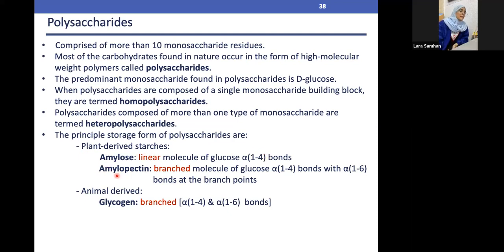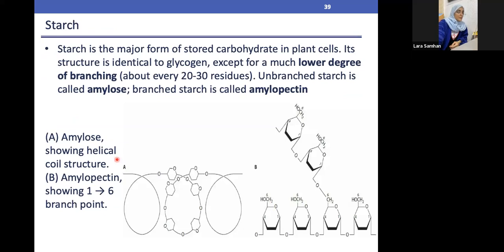Compared to the amylopectin, it's basically branched and it has a bond at alpha 1,4. It's also bonded with alpha 1,6. So it's quite important to know that those two bonds are basically for the amylopectin, compared to the amylose, which has only one bond at alpha 1,4. Now, in regard to the glycogen, it's basically branched with alpha 1,4 and alpha 1,6 bonds. So basically, know the names of the bonds. For example, amylose has a bond like this, amylopectin and glycogen have a bond like this and like this. Those are quite important, and it's also quite a high yield question. So let's get to know more and understand them.